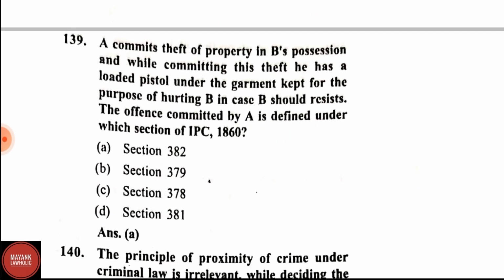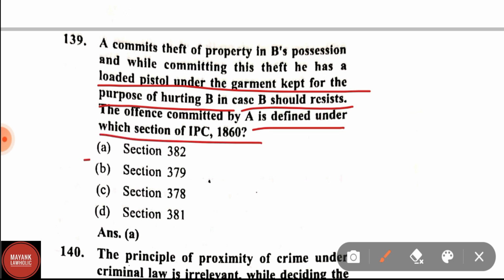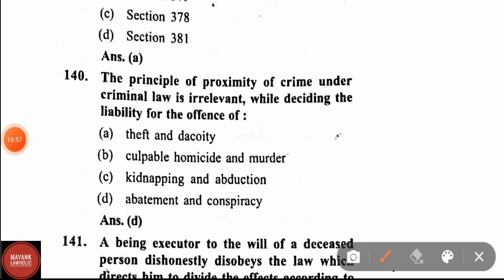Question number 139. A commits theft of property in B's possession, and while committing this theft he has a loaded pistol under his garment, kept for the purpose of hurting B in case B should resist. The offense committed by A is defined under which section of IPC? It is defined under Section 382 of IPC. Question number 140. The principle of proximity of crime under criminal law is irrelevant while deciding the liability for the offense of abetment and conspiracy.